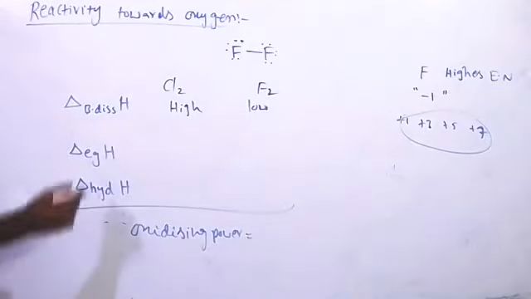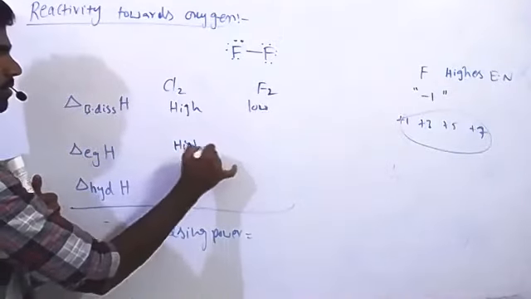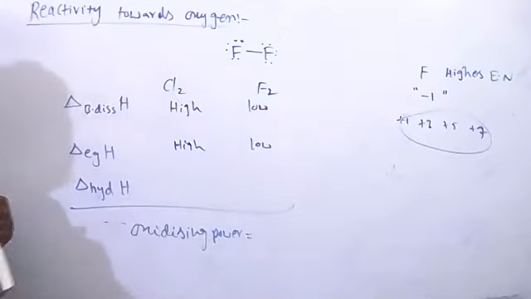Next, electron gain enthalpy, which has the highest? So chlorine. Yes, this is also highest for chlorine, and it is low for fluorine. Hydration enthalpy? Fluorine has the highest.